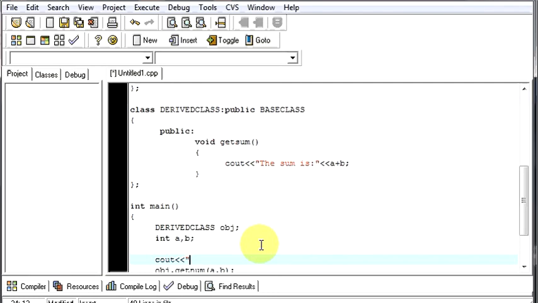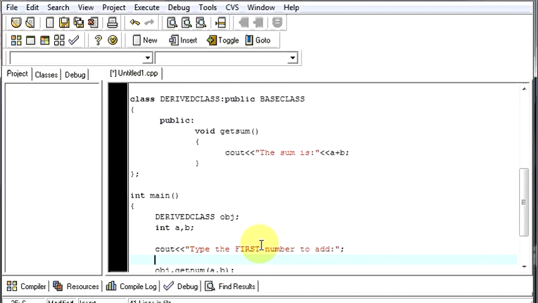That's known as making your program dynamic. Type the first number to add. We'll end this.